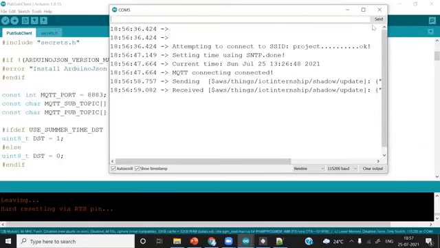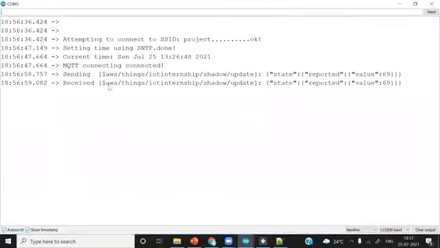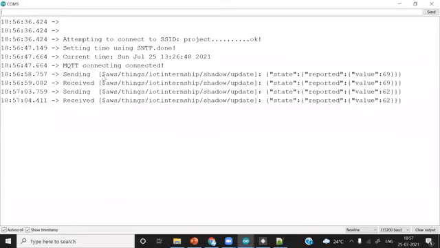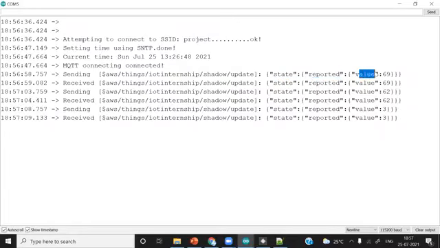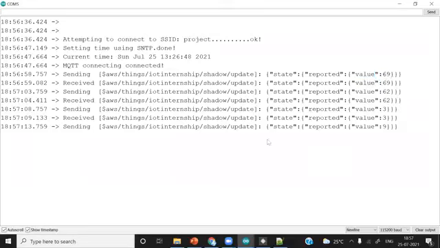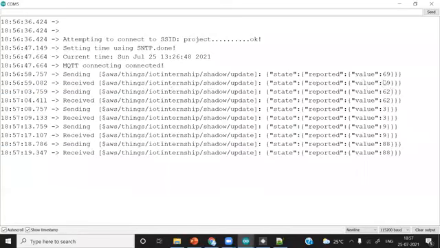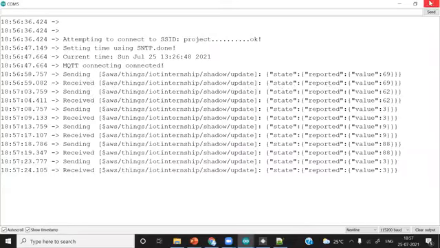Okay, got connected. So you can see here, I will just maximize it. It is sending the data to this particular topic. Now, what is the data? State, reported, value, and value is some random value ranging from 0 to 100. Also, because we have subscribed to the same channel, the same thing we are receiving also. You can see here, after sending we are receiving.